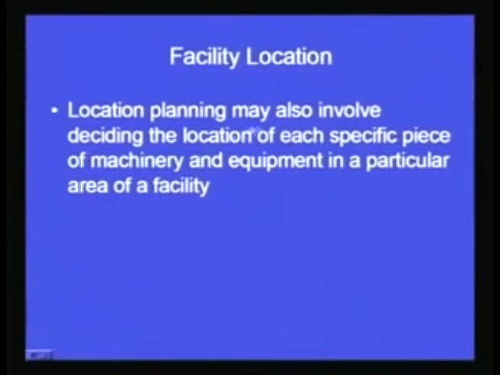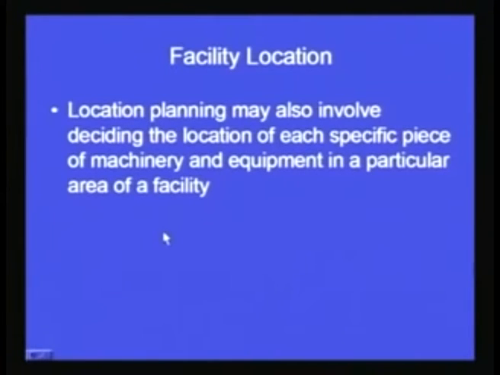Once the area has been decided, we have to decide the particular point where we are going to establish our factory. Now within the factory also we have to take a decision, like you can see, location planning may also involve deciding the location of each specific piece of machinery and equipment in a particular area of a facility.